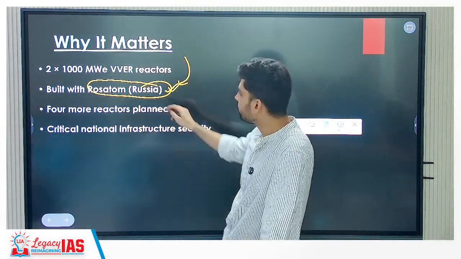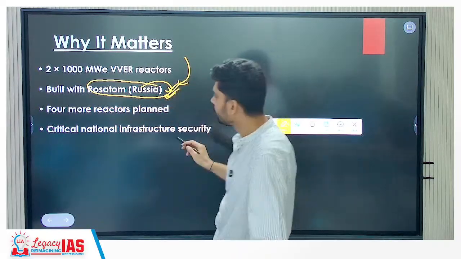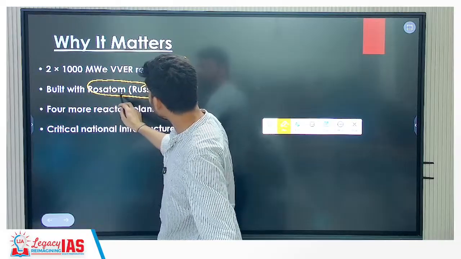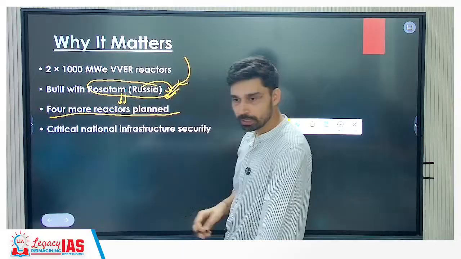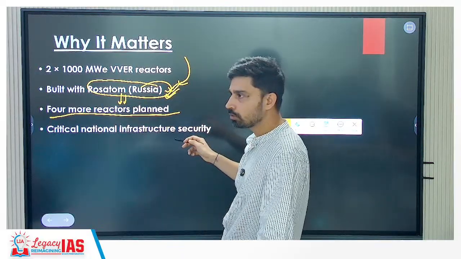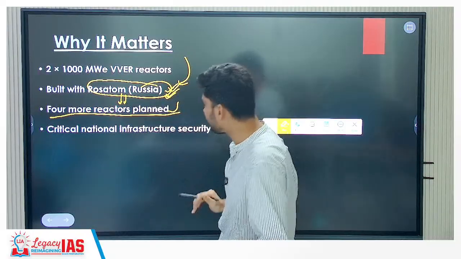Okay, because Russia would try to guard and protect its security protocols, reactor technology and all that. Four more reactors are planned. So if critical data is leaked, would Russia be comfortable in planting more reactors? No. Okay, so that would also affect or influence what? Our future nuclear energy expansion.